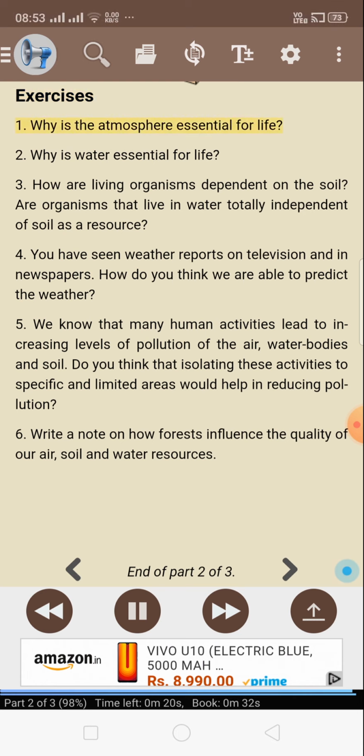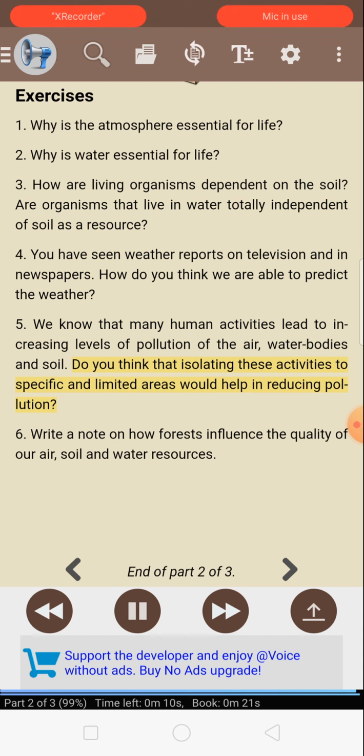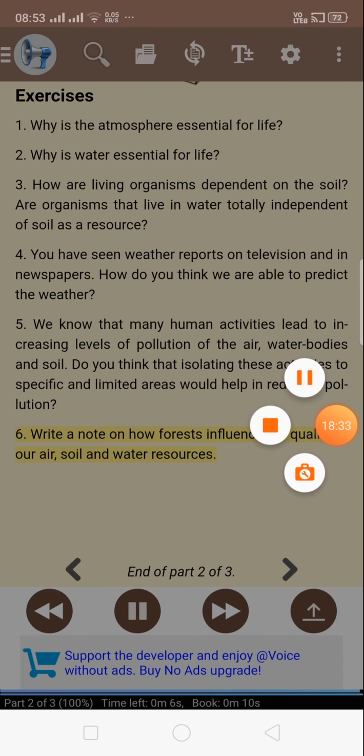Exercises. 1. Why is the atmosphere essential for life? 2. Why is water essential for life? 3. How are living organisms dependent on the soil? Are organisms that live in water totally independent of soil as a resource? 4. You have seen weather reports on television and in newspapers. How do you think we are able to predict the weather? 5. We know that many human activities lead to increasing levels of pollution of the air, water bodies, and soil. Do you think that isolating these activities to specific and limited areas would help in reducing pollution? 6. Write a note on how forests influence the quality of our air, soil, and water resources.